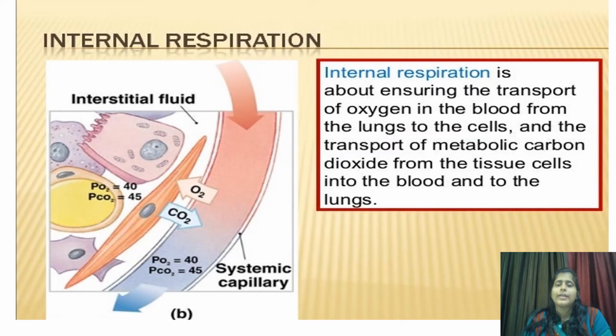Next step is internal respiration. In internal respiration also the exchange takes place. Again there is exchange of the gases oxygen and carbon dioxide, but this time the oxygen from the blood is moved towards the tissue cells of the body, and from the cells the carbon dioxide is released into the blood. So in this step there is exchange of oxygen and carbon dioxide between the blood and the cells of the body. This is the internal respiration.